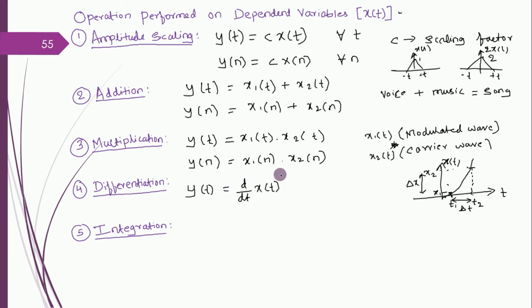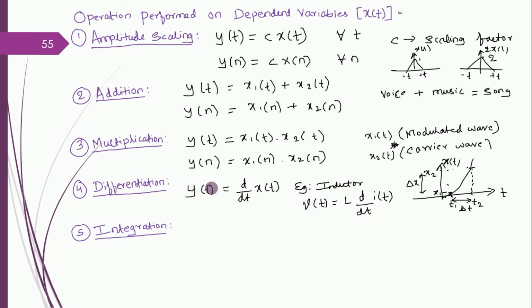Okay, so to give a technical example for it, it is an inductor. You've come across the inductor component. So inductor's voltage is measured as inductance times d by dt of current. So this is the formula for inductor's voltage calculation.